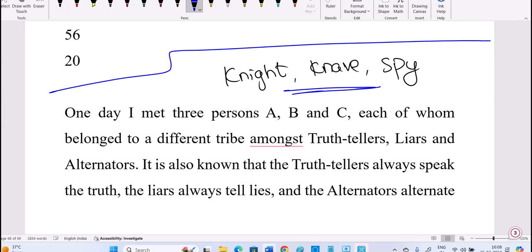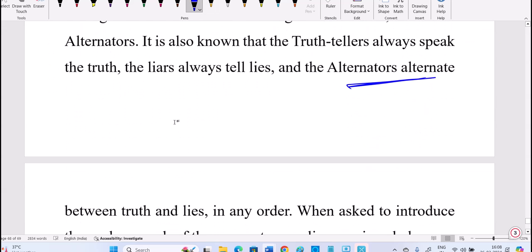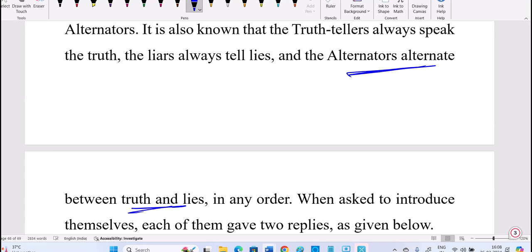Fine. So we need to read the question properly. Alternator, alternately he'll speak truth and false. That's actually in any order. People will think the first is truth, the next one lie. But in any order, lie-truth or truth-lie, alternately he needs to speak.